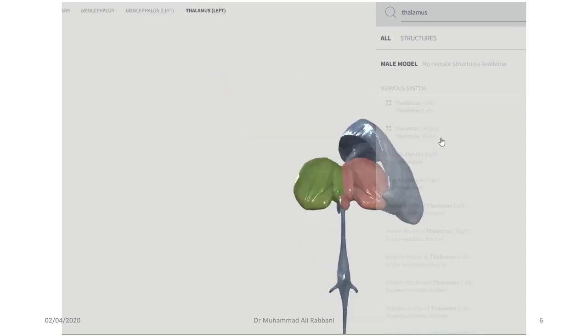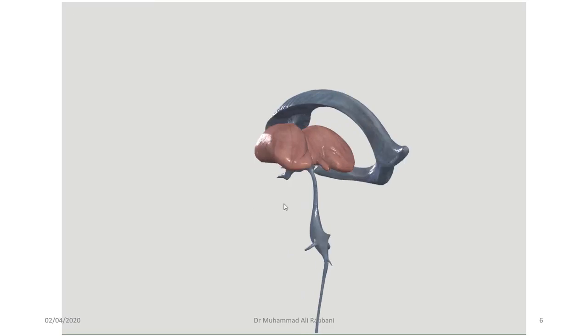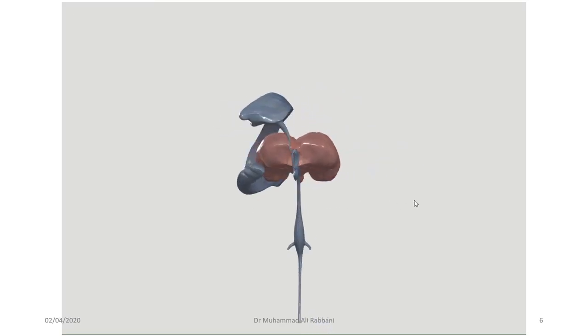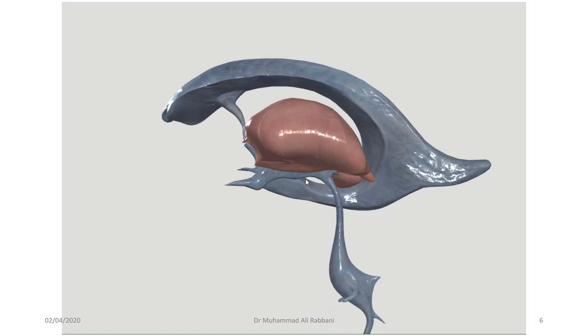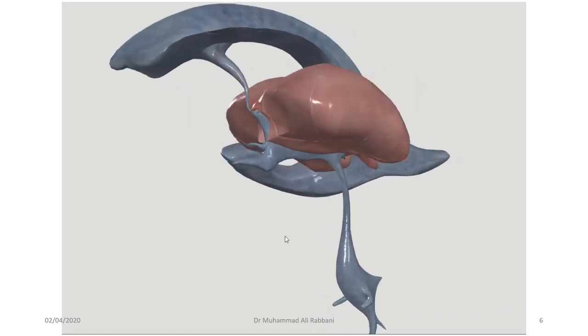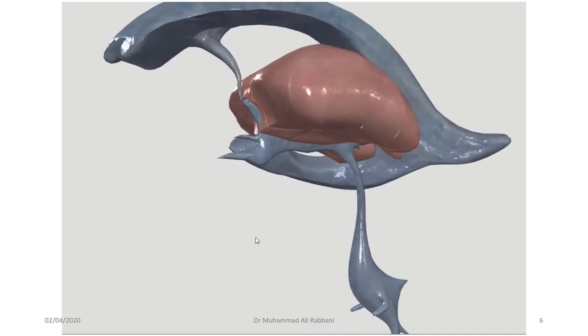So as right and left thalamus have been added, you can see very well that both the thalami are present on each side of the third ventricle. See, both the thalami are present on each side of the third ventricle, or in other words, you can say that third ventricle is surrounded by two thalami laterally. See, okay, but this is true for most of the third ventricle, but not all of it.